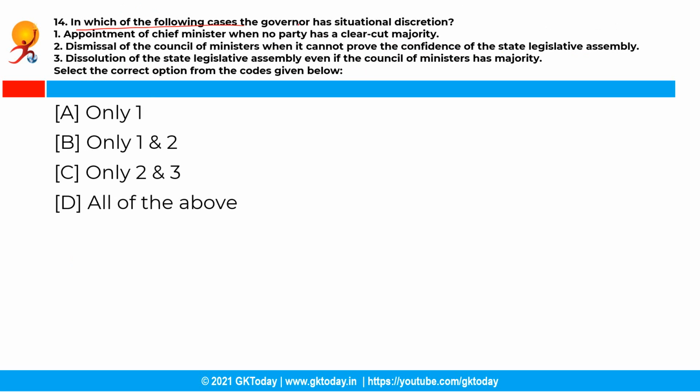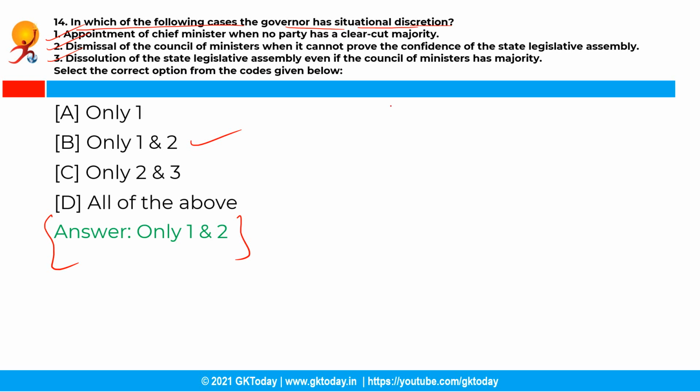So the next question is, in which of the following cases the governor has situational discretion? First, appointment of chief minister when no party has a clear-cut majority, or second, dismissal of the council of ministers when it cannot prove the confidence of the state legislature. Thirdly, dissolution of the state legislative assembly even if the council of ministers has majority. So you have to select the correct options from the codes given below, and the correct answer is option B, that is only 1 and 2 are correct.